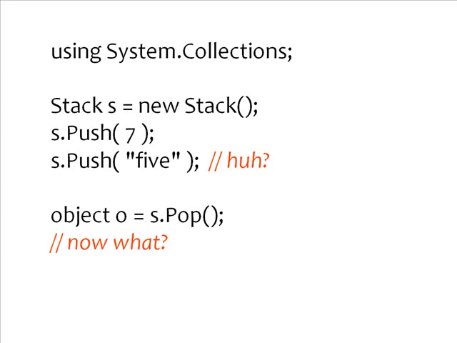There are two main benefits for having generics, so far as I see it. First one is type safety. With my old non-generic collections, where I just have a stack of, well, objects, that means I could push an integer on and then push a string on. Now, what would that mean? I don't know. And when I pop some object off, what type am I expecting that object to be? Now what, after I've popped it off? Go into some big ugly switch statement that I have to maintain of the types of things that might be on there? I don't know. Kind of looks ugly to me.